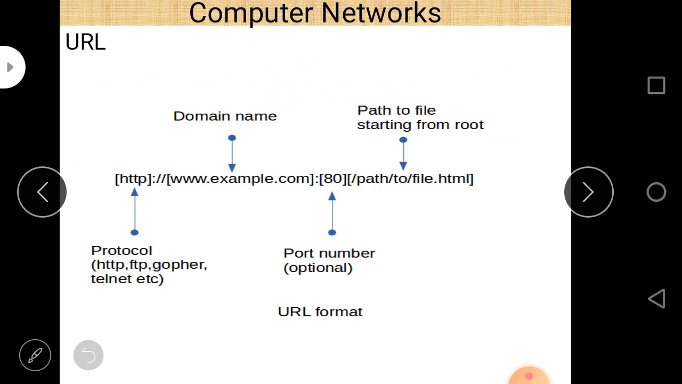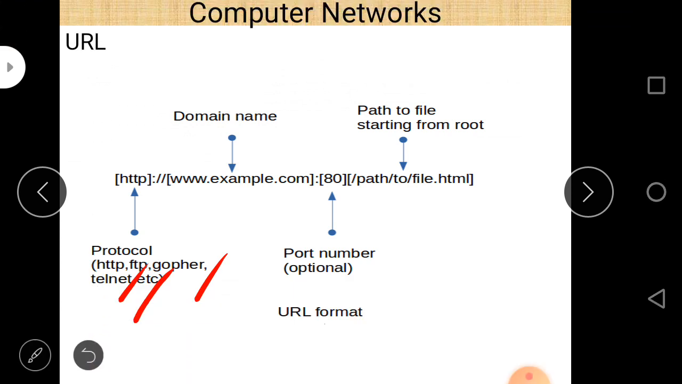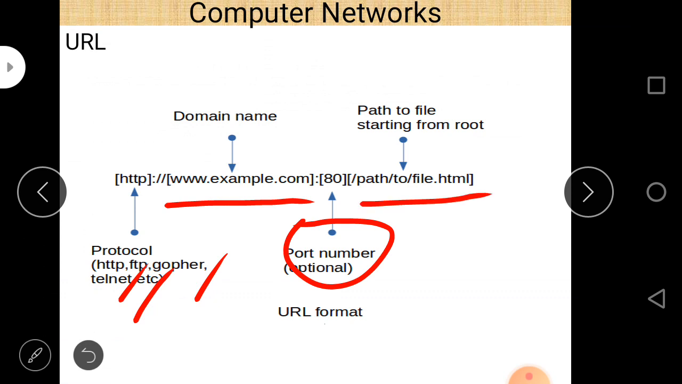You can easily see that HTTP is a protocol. There may be some other protocols, such as FTP, Gopher, Telnet, etc. And then the domain name, this is the domain name here. Port number is optional, it may or may not be a part of the URL. And then the path to the file, this is a file, and this is the path to the file.